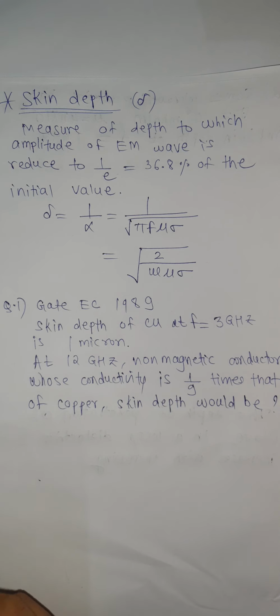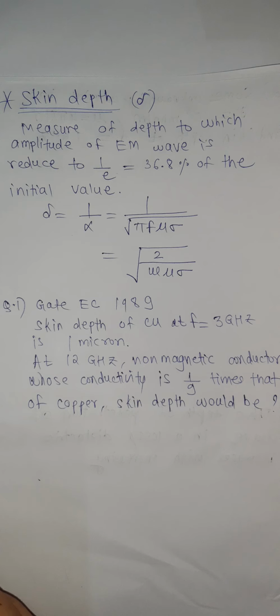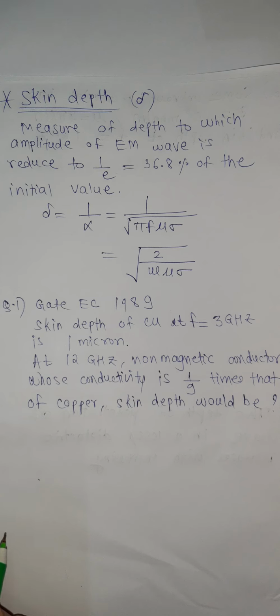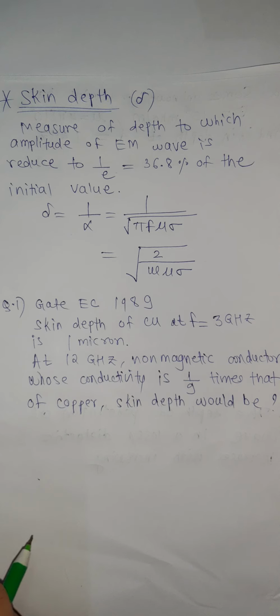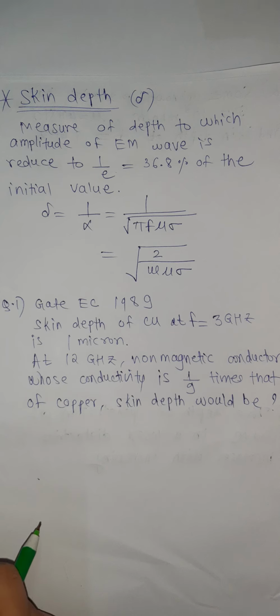Hello friends, today I am back with a very important topic from electromagnetic wave theory, that is skin depth. Skin depth is represented as delta. And what is skin depth? Skin depth is a measure of depth to which the amplitude of an EM wave is reduced to 1 upon e. The 1 upon e value is nothing but 36.8% of the initial value.